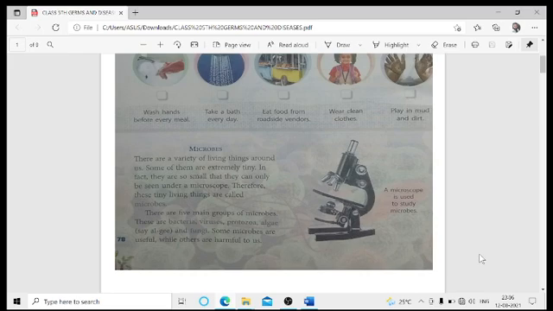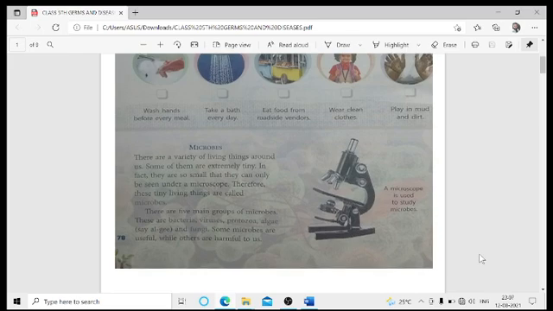When we classify the microbes, we have five different types: bacteria, viruses, protozoa, algae, and fungi. We'll be studying all of them in detail, one by one. Some of the microbes are useful, while some of them are harmful as well.